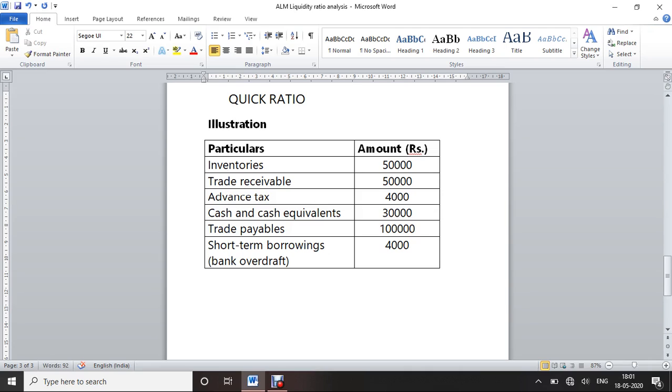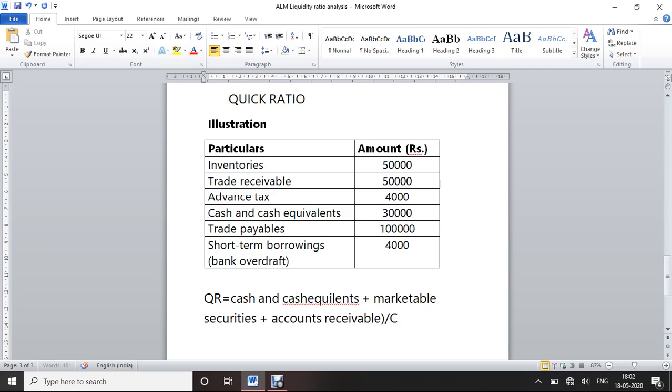Quick ratio equal to cash and cash equivalents plus marketable securities and accounts receivable, divided by current liabilities.